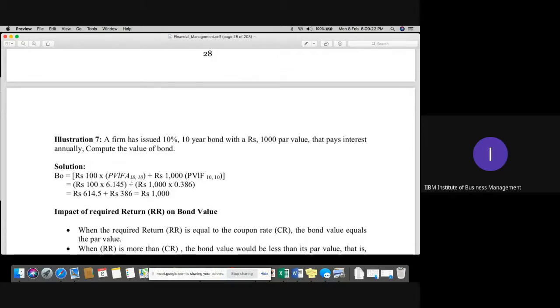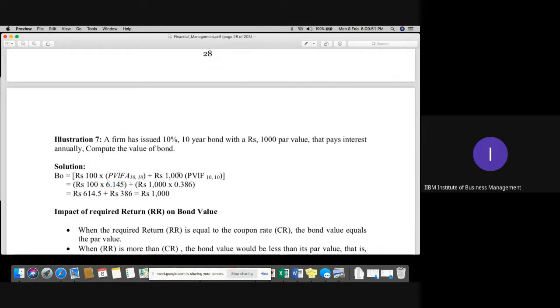Because for 10 years, you need to calculate similarly 0.909, 0.826, and so on. You have to add all the items for 10 years. For example, 1 divided by 1.1, because again we have 10%, it is 0.909 plus 0.826 plus 0.751 plus 0.683 plus 0.621 plus 0.564 and so on. For 10 years, you will get the value 6.145. Just multiply it, it is 614.5.